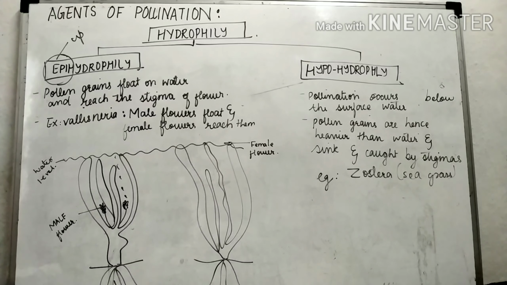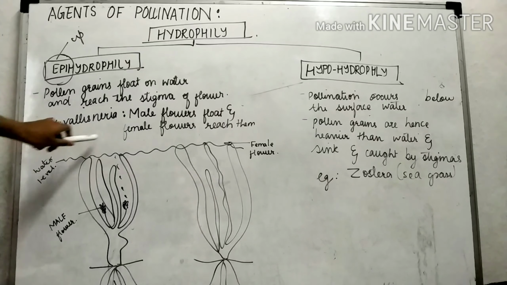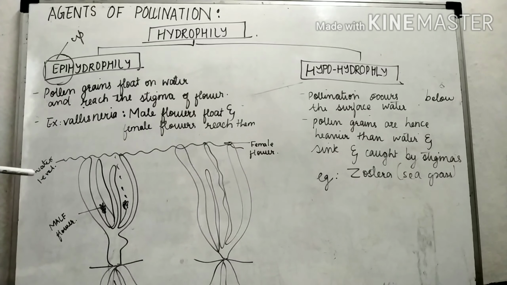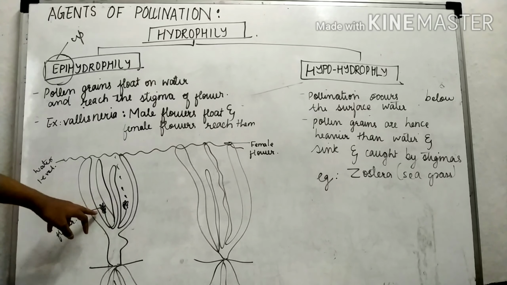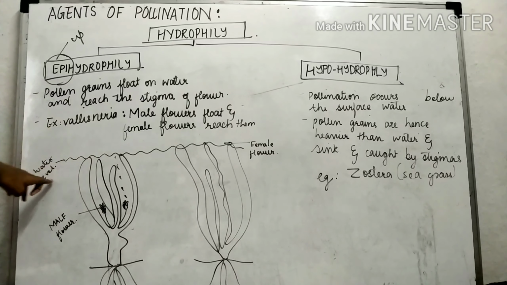Pollen grains float on the water surface and reach the stigma of the flower. Now how does this take place? We'll see the diagram. This is the best example, Vallisneria, the male and the female flower of Vallisneria, where epihydrophily takes place. You can see here, this is the water level, the surface level, and this is the plant of the Vallisneria. This is the male and that is the female plant. The male flower consists like this. These are the anthers which lead to the surface of the water level.